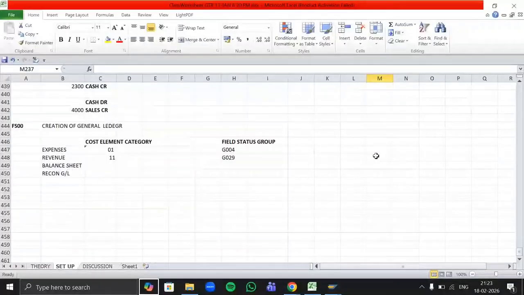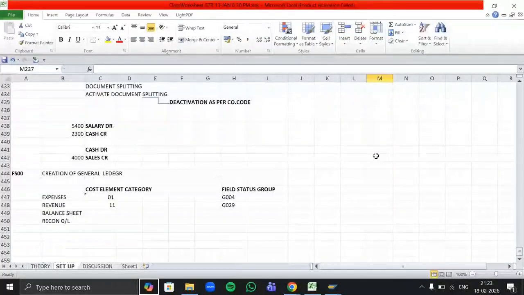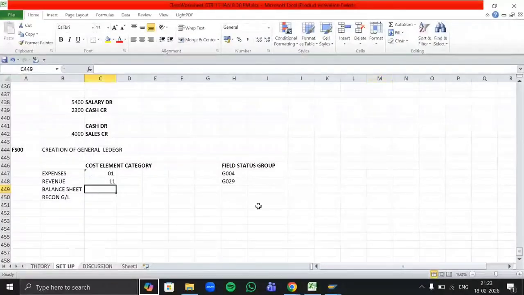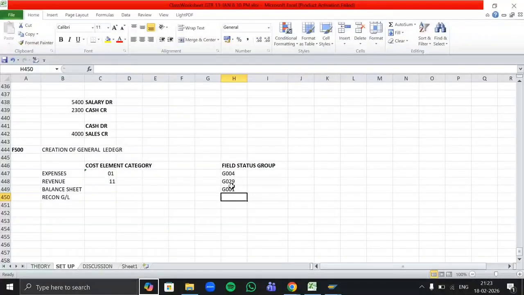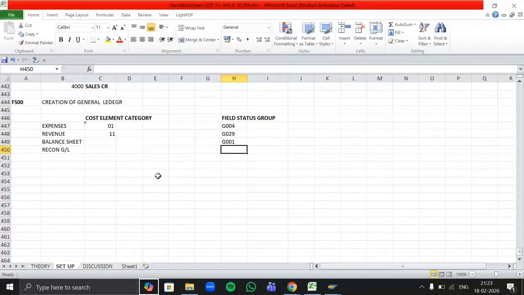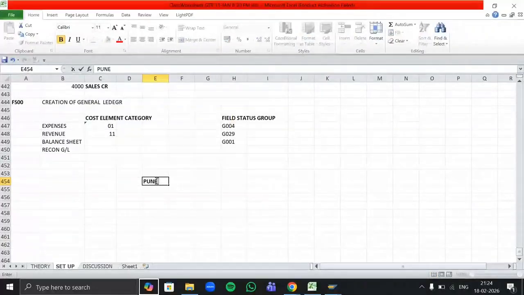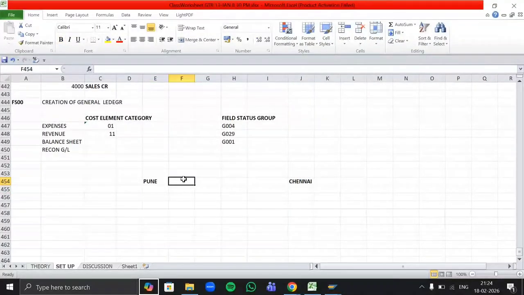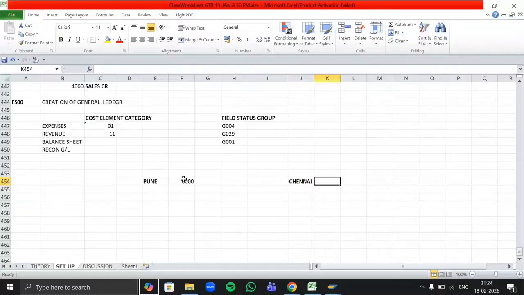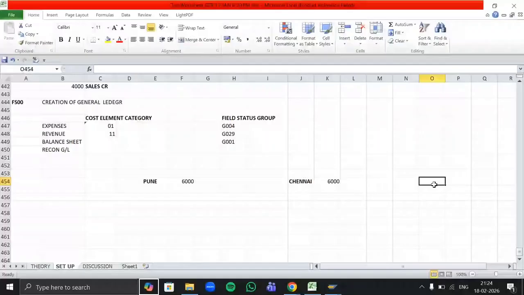Yeah. So that's it with the real accounts. Now we have to create our transactions that we want to post. It's already 9:23, so we won't be able to post it, but let's just decide how much expense and how much revenue we want to make in our company. So here we have two branches, Pune and Chennai. In the Pune branch, we are making a revenue of rupees 6,000. And for Chennai also, I'm making a revenue of rupees 6,000. So the total revenue we are generating here is 12,000.